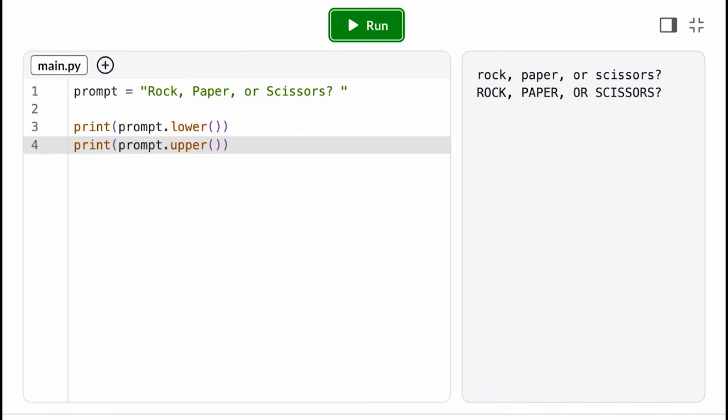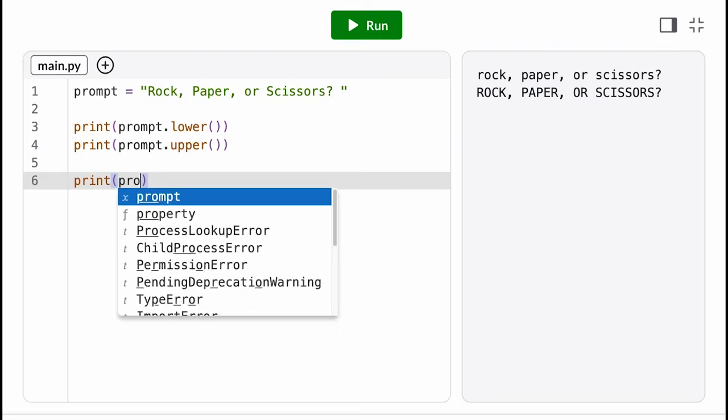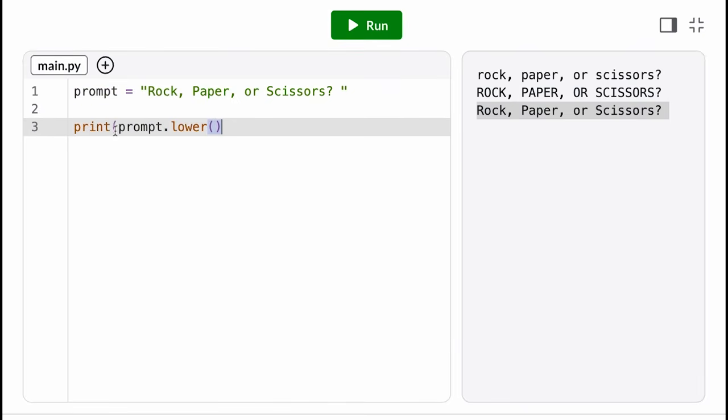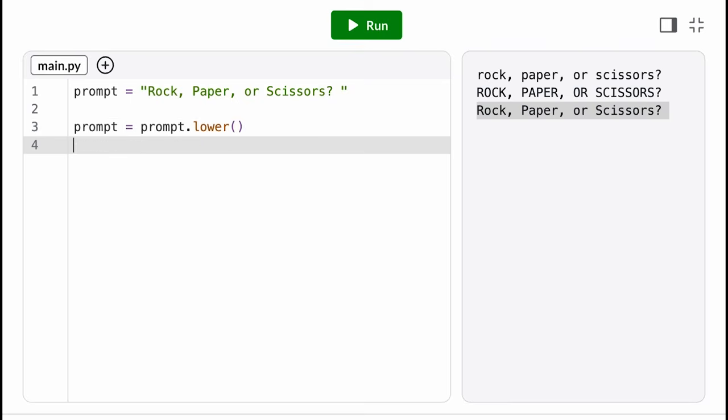Now, you might recall that strings are an immutable type, which means the computer can't mutate or change the characters of a string after it's defined. That means the lower and upper methods, like all string methods, do not modify the original string. They return a new string. So I need to store the return value, either in a new variable or back in the same variable.